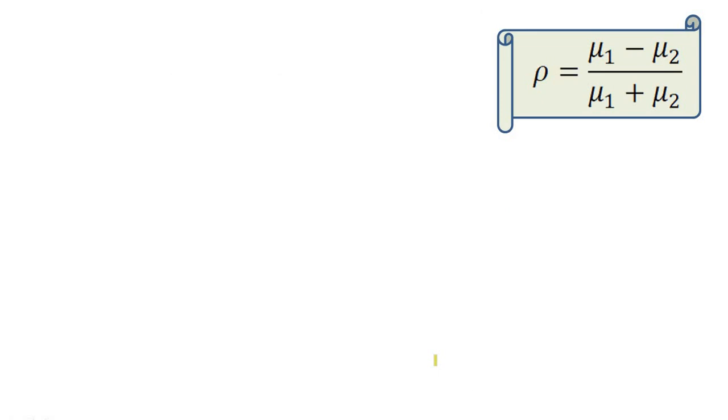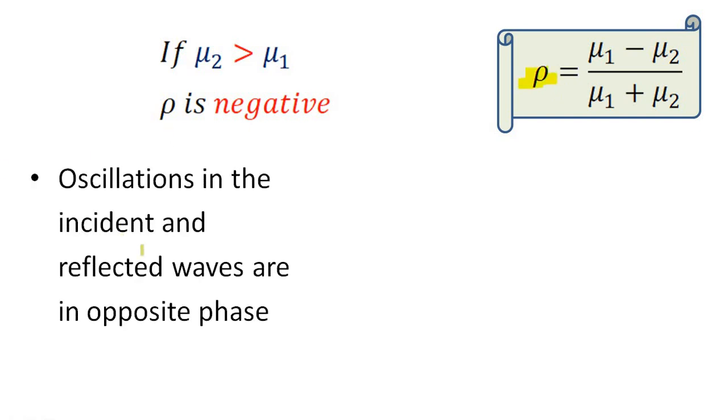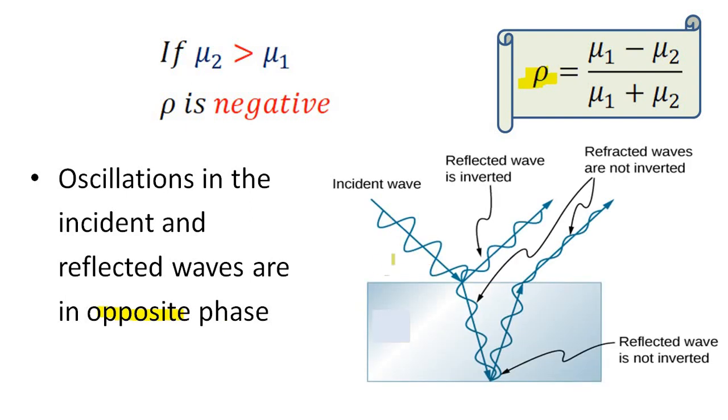Now consider the second case. If mu2 is greater than mu1, that is, the second medium is the denser medium. In that case, when mu2 is a higher value, rho is negative. The oscillations in the incident and reflected waves are in opposite phase. So consider this case.